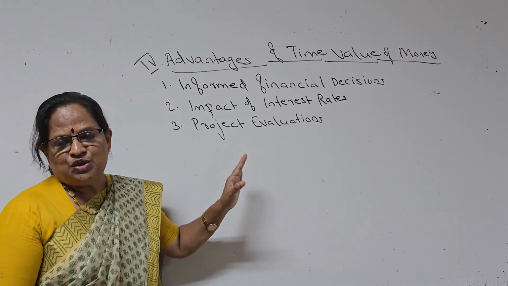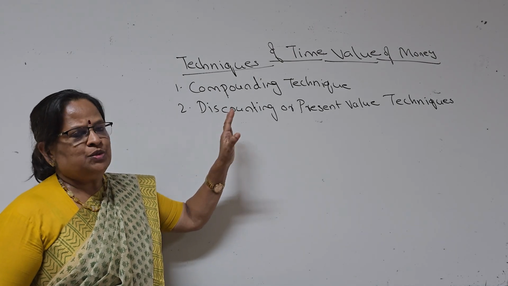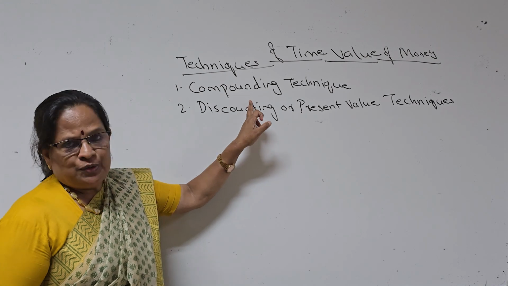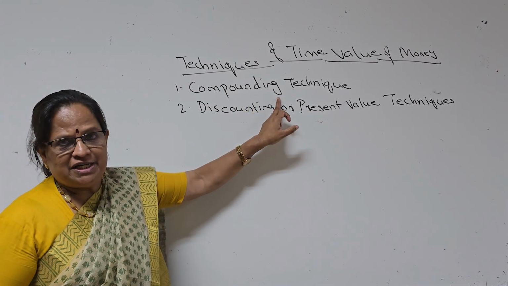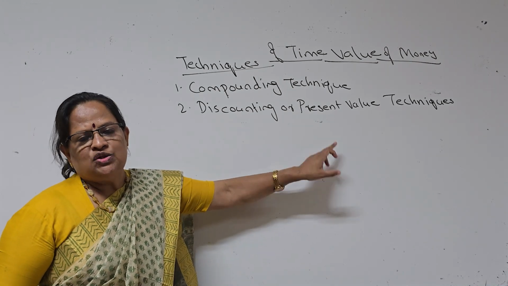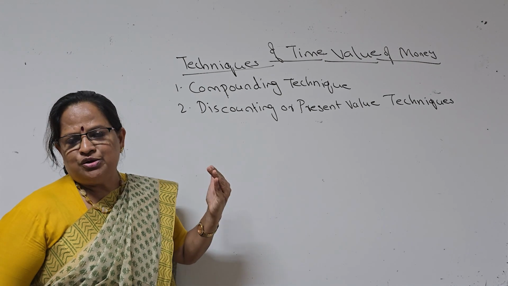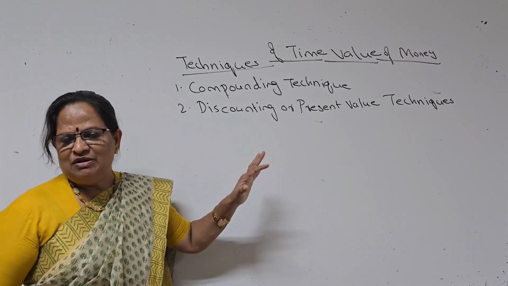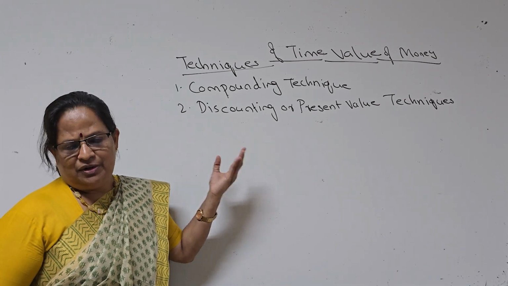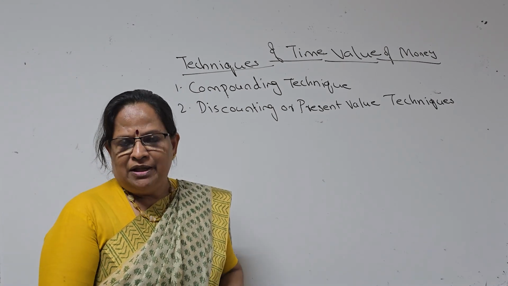Now we will come to the last point of this module, that is the fifth point. So the last point what I want to explain is techniques of time value concept. So that is two techniques I am going to list. One is compounding technique and second is discounting or present value technique. So the problems we had to do were based on time value computation that I am going to explain in the next module. So numericals will be there in the next module. It will be helpful. I'll work out the problems. I'll give you some problems for your exercise or you can practice also. So this is what I want to explain in this module.